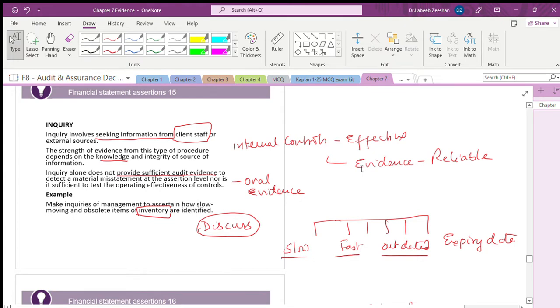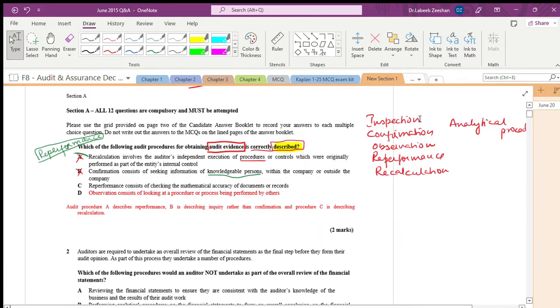Inquiry. Good. Instead of confirmation, what do we have to use? Inquiry. Is it right? What is needed here is inquiry. This is the right procedure. This is the right description.